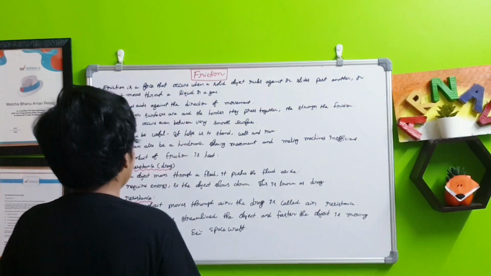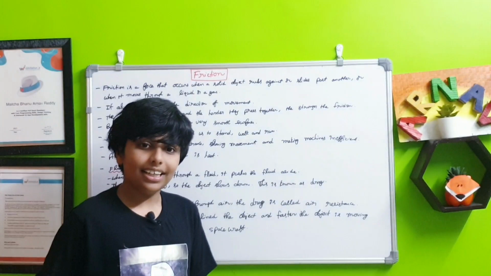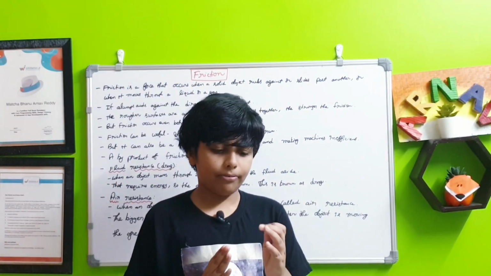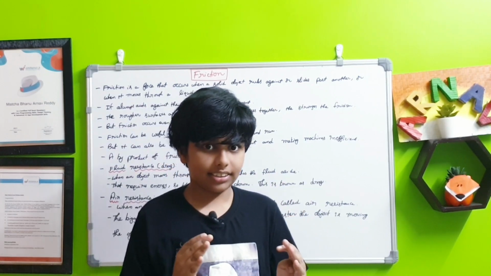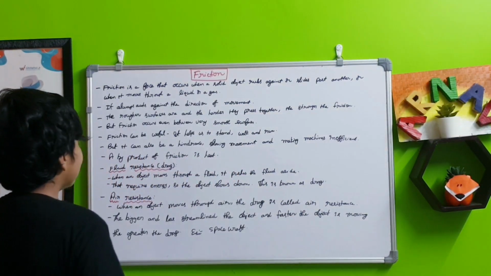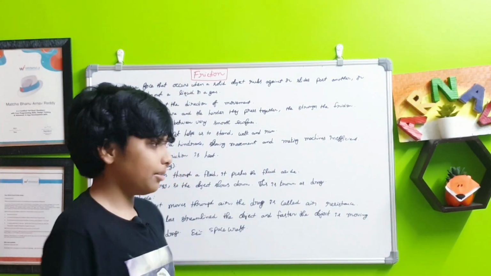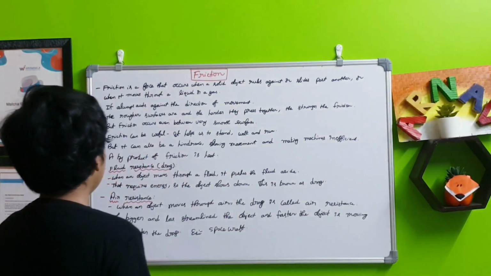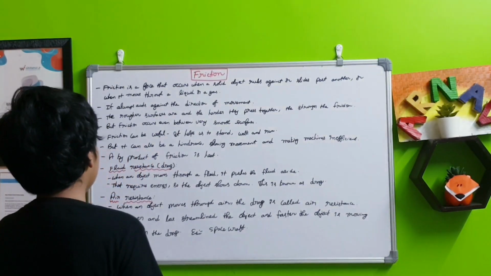A byproduct of friction is heat. For example, if we rub our hands together like this, it will cause some heat. Next, there are two other types of friction other than the normal friction like rubbing. They are fluid resistance and air resistance. First let's start with fluid resistance.